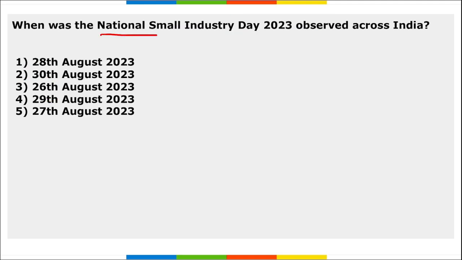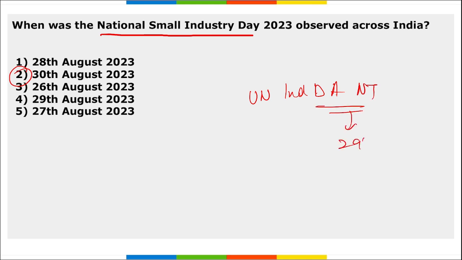Next. When was National Small Industry Day observed across India? So National Small Industry Day was observed across India on 30th of August. Apart from this, remember UN International Day against Nuclear Tests. When do we observe this? It was observed on 29th of August.